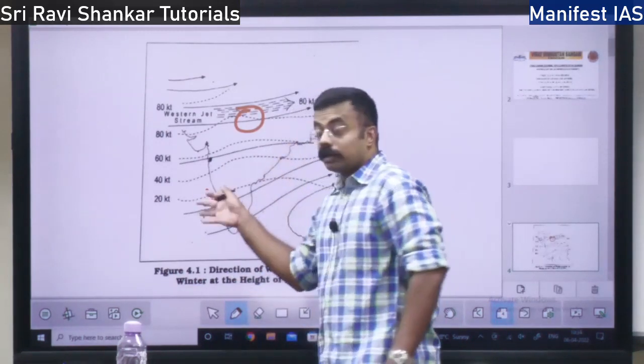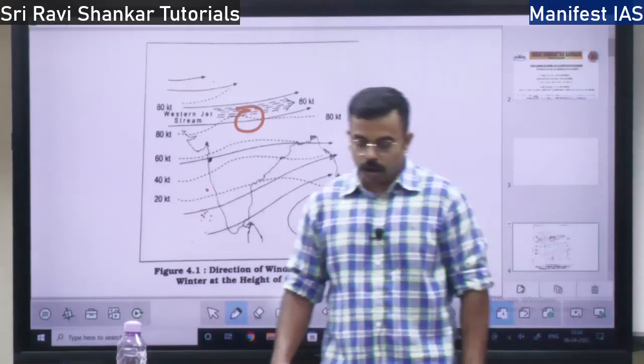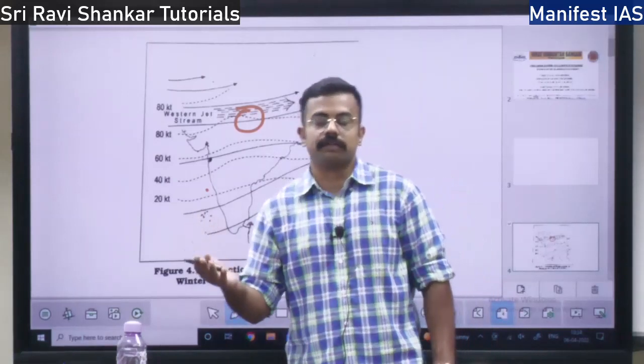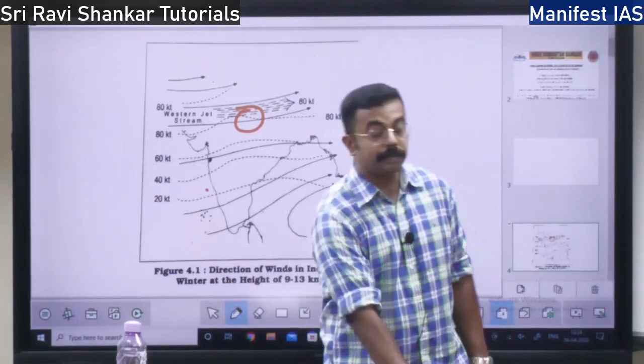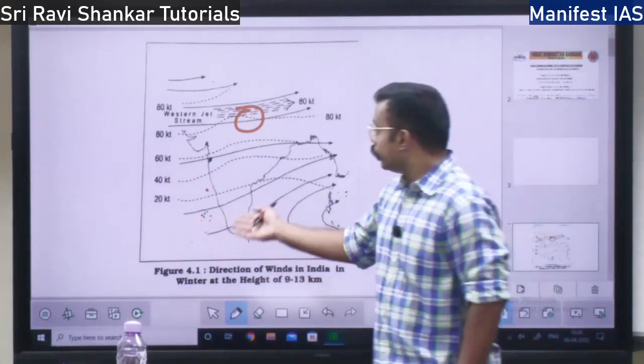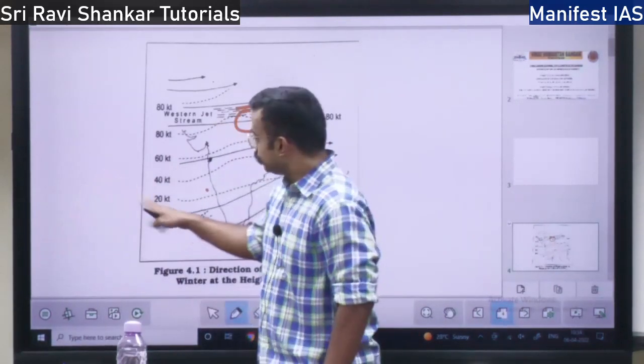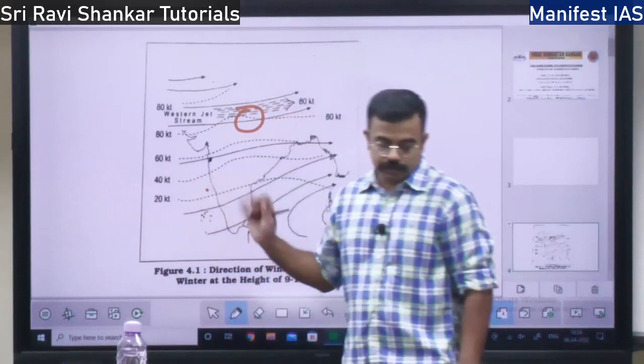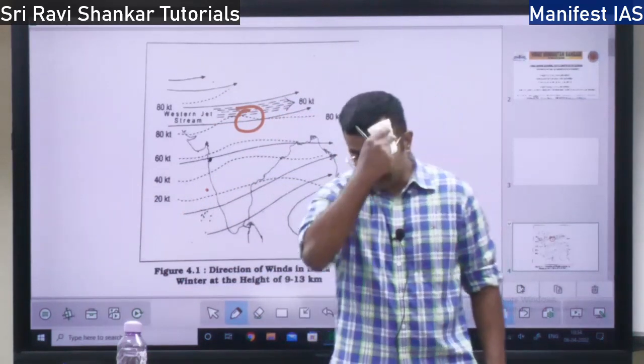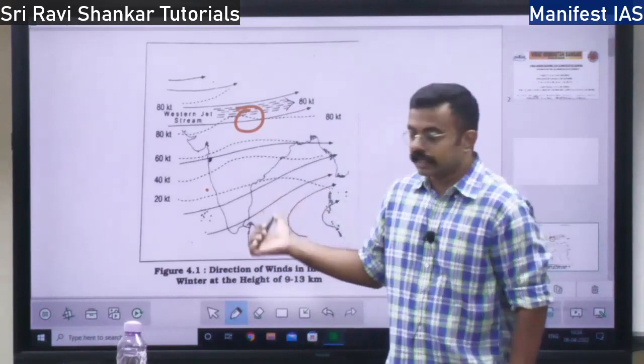I told you, when the land gets too hot, the sea breeze from the ocean will blow into the land and reduce the temperature. When the land gets too cold, the breeze will blow from the hot ocean and increase the temperature.